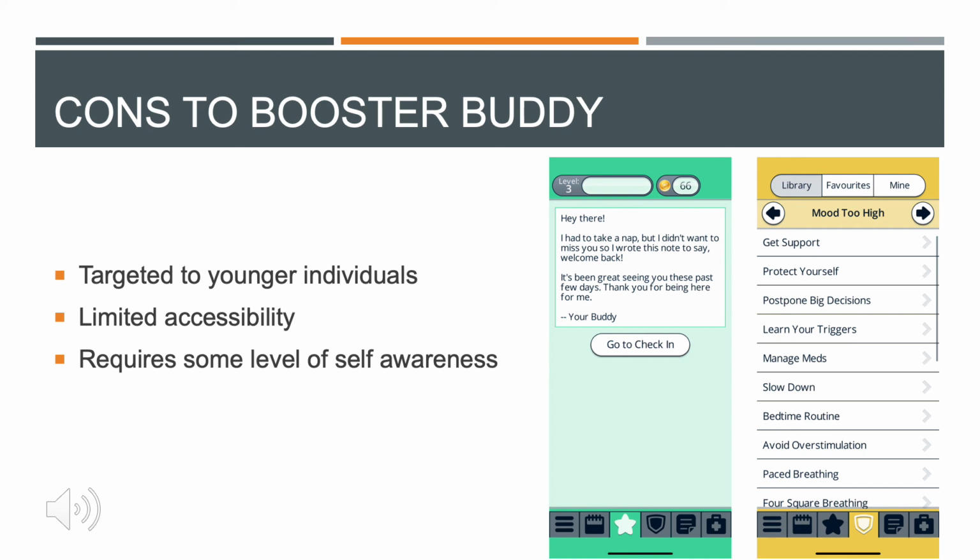This app also requires some level of self-awareness, I would say. So if a client is in distress but doesn't know why, then the app essentially becomes useless to them and they likely wouldn't engage in it.